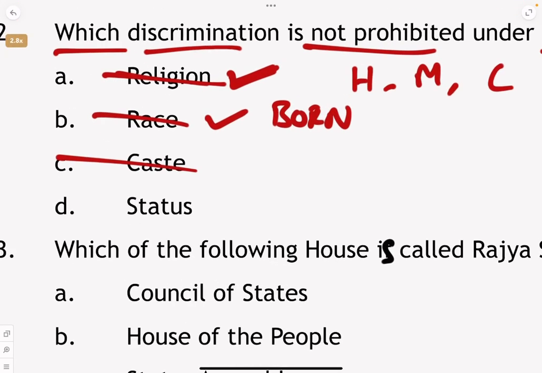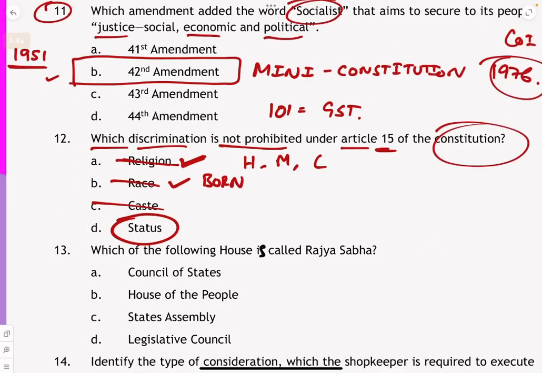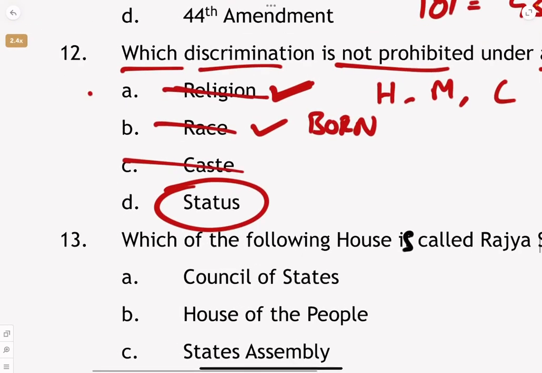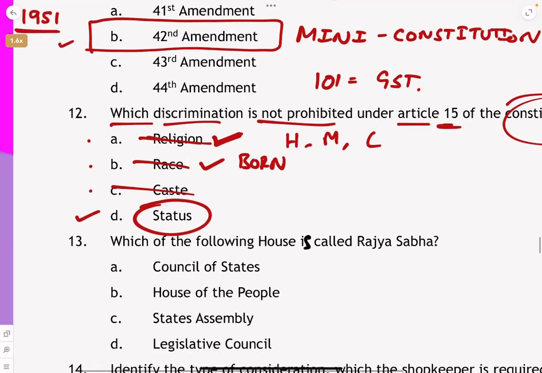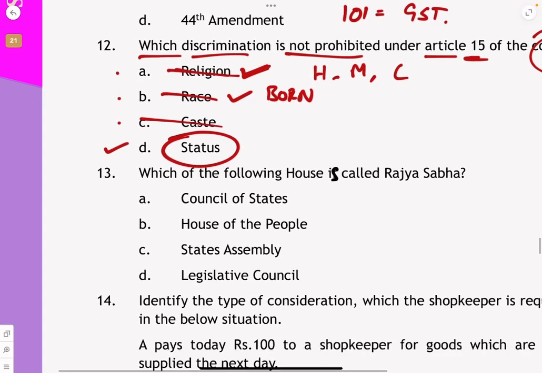Does it mean we can discriminate against people on status? At least in Article 15, it has not been given. So for this question, the answer is D. It is the most suitable answer. It doesn't mean you can discriminate against people on status, but in these four options, status is definitely not there in Article 15. The answer is D.